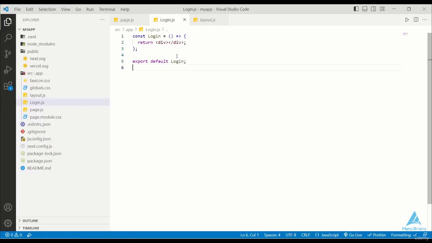In this lecture, we are going to see our third hook, which is useMemo. useMemo and useEffect are similar, but their workings are different. useMemo enhances our working and also increases the performance of our application.